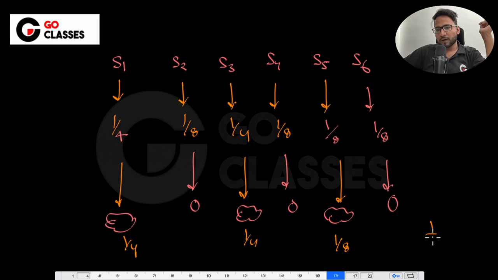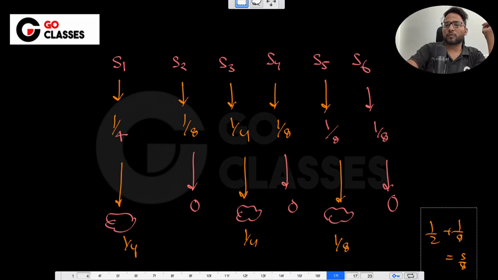What is the summation here? 1 by 2 plus 1 by 8. So I think this is 4 by 8, 5 by 8, right? The summation is 5 by 8. Now you will say the summation is not 1, right? Summation is not 1. That's the problem here.